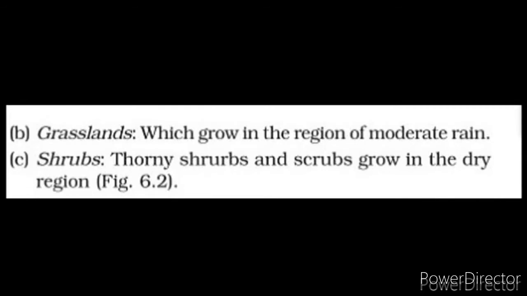Second is grasslands. Grasslands grow in the region of moderate rain, where the amount of rainfall occurs in a moderate way, not too high or not too low.